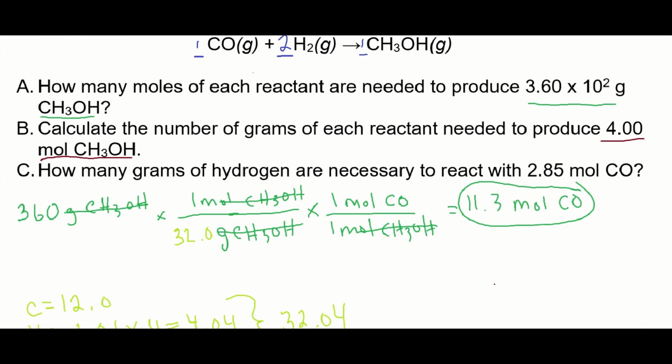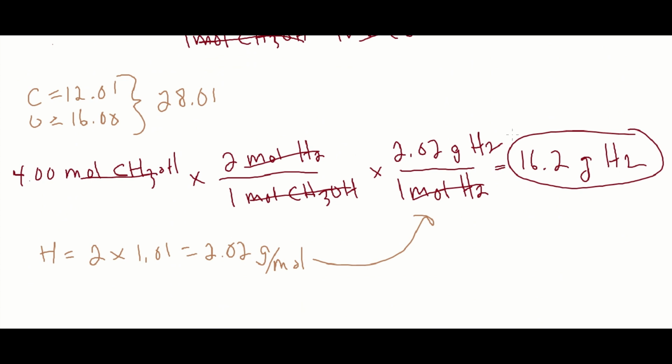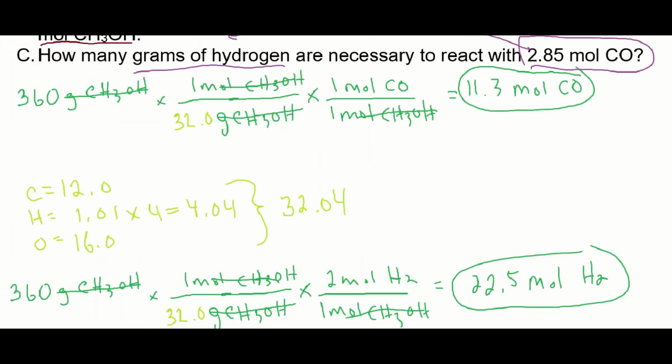All right, last one, part C. How many grams of hydrogen are necessary to react with? Okay. So we're just going from reactant to reactant. We're given moles. At least we're given moles. We don't have to do step 1. And we're asked for the mass of the other reactant. So start with what you know, 2.85. We're already given moles, so we can go right to the mole to mole ratio. I think it was 2-to-1. Let's make sure.